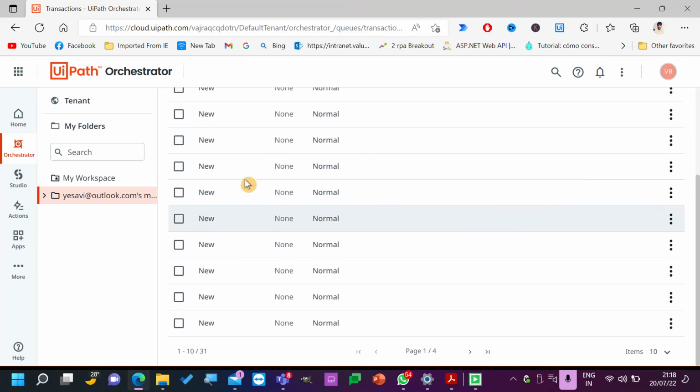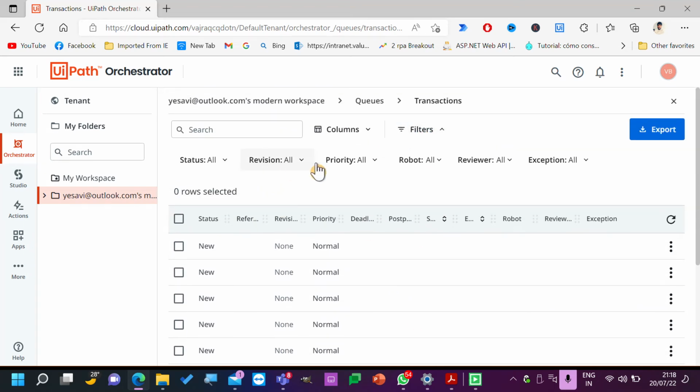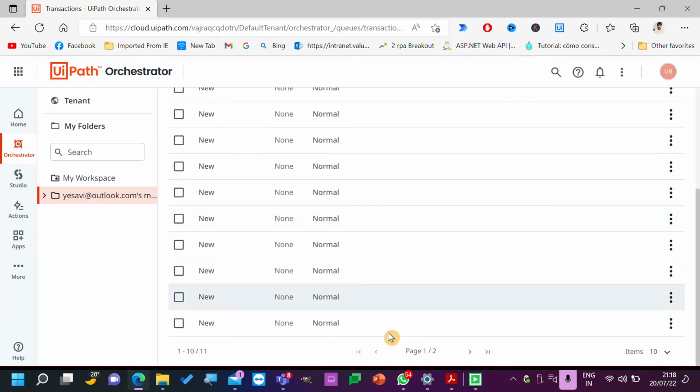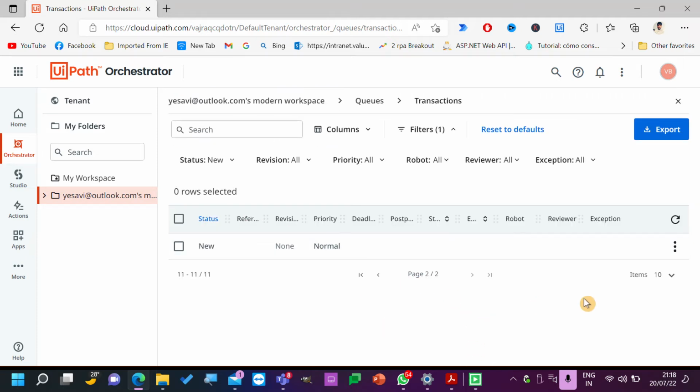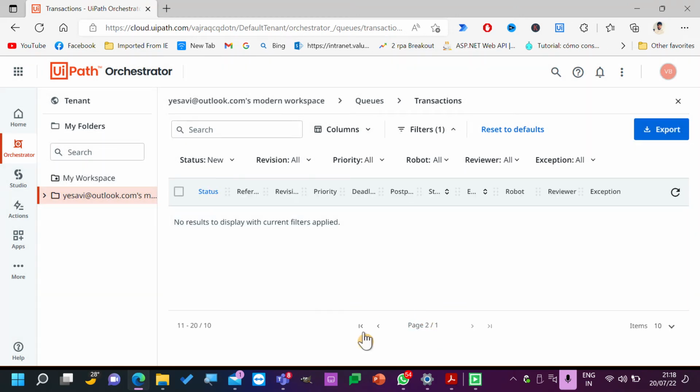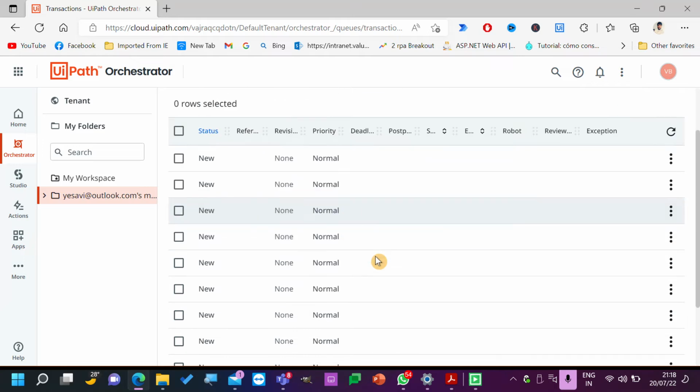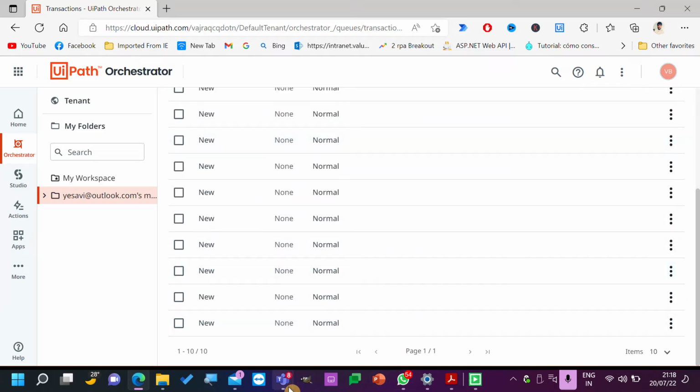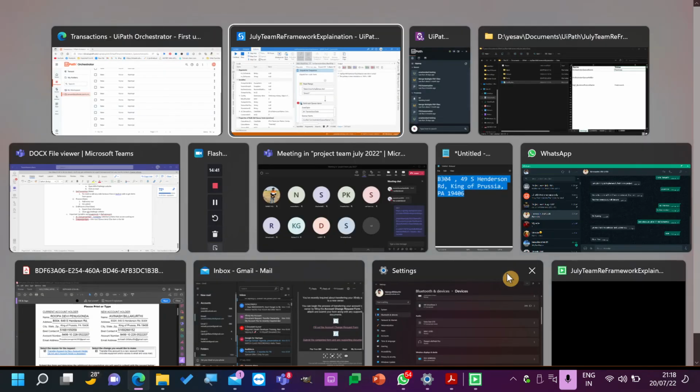Okay, so all the new items that I have, I have close to 31 items. Let me just filter out all the new items. Status new, and I think we have already added it yesterday, so there is one extra item that's there. I can delete it. So we have 10 new items. Okay, now let's see how we can work with this.